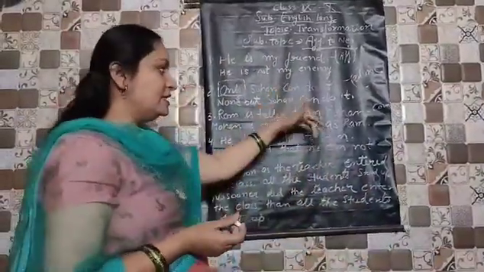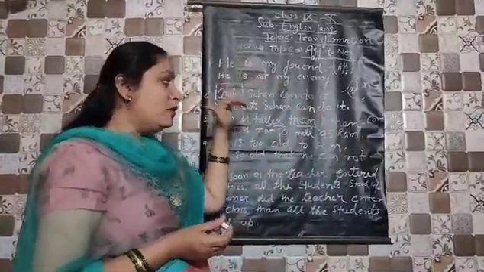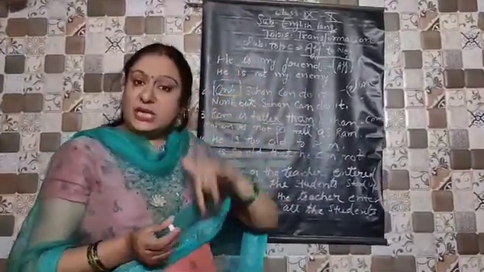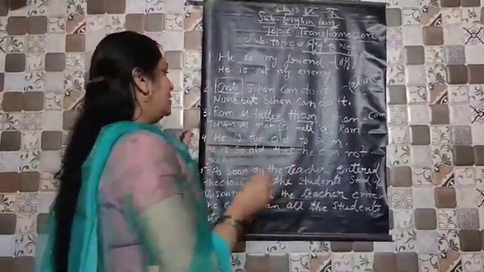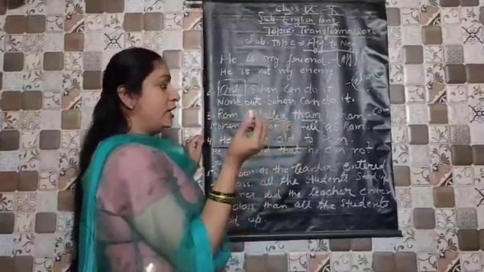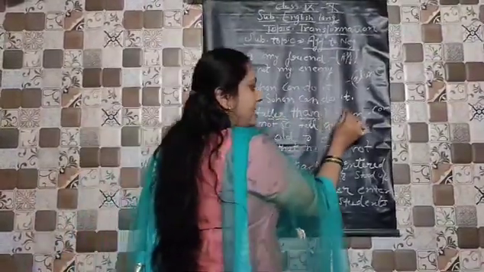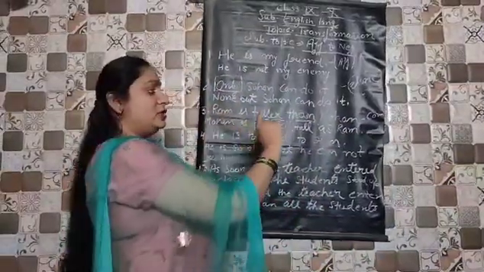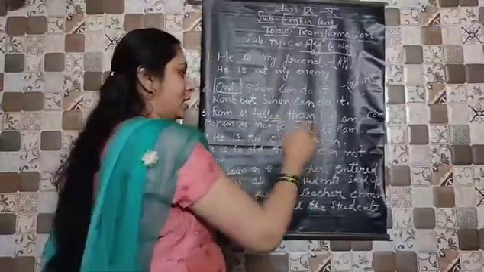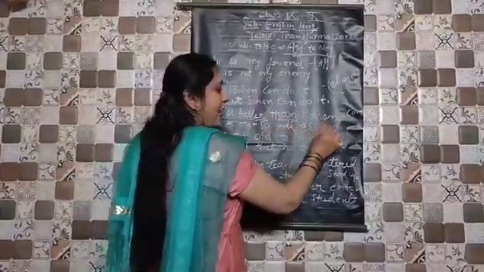Because this sentence is in the comparative degree, when you change it into negative, you will change the sentence into negative and you will change the degree also. Now see the meaning of the sentence again, because you cannot change the meaning. Ram is taller than Mohan. Who is taller? Ram. So when you change this into the positive degree, you will write the answer: Mohan is not so tall as Ram.